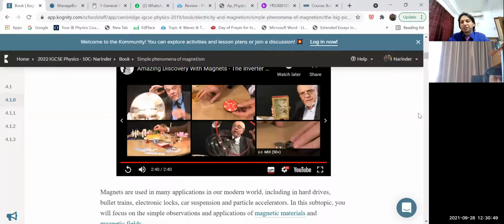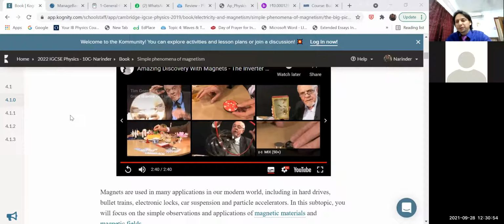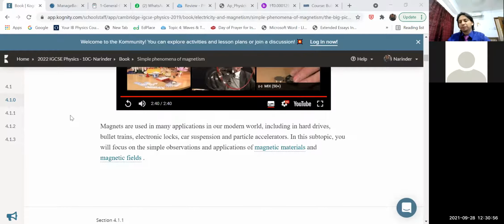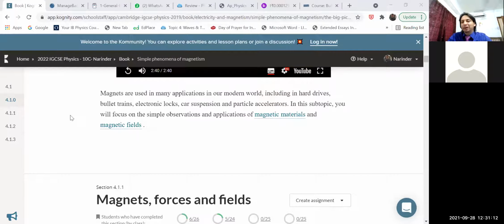Now, children, let us talk about this chapter of magnetism. In this chapter, students, all of you might have played with magnetism to attract or repel two magnets. We often use a magnet like a game for entertainment, but in science, in physics, there are huge uses and applications of magnetism and magnetic phenomena.